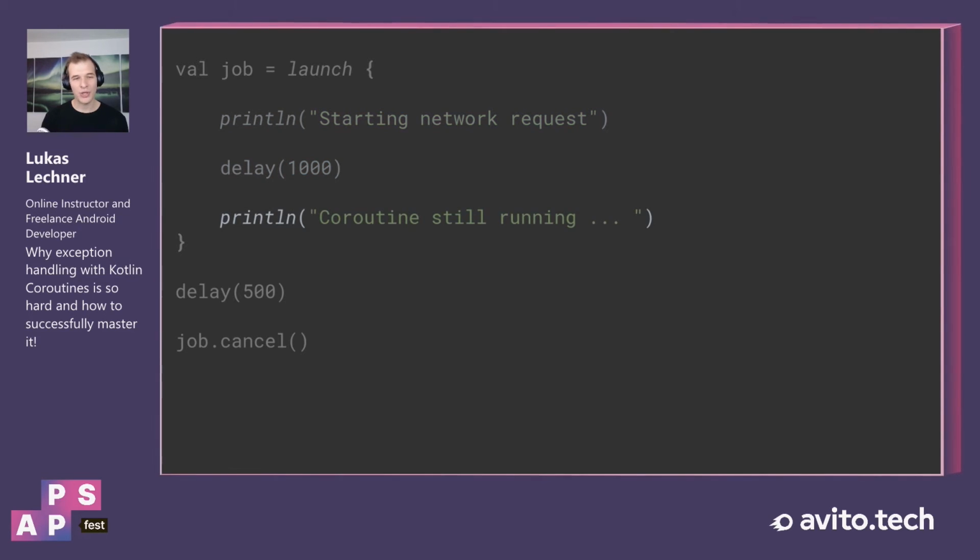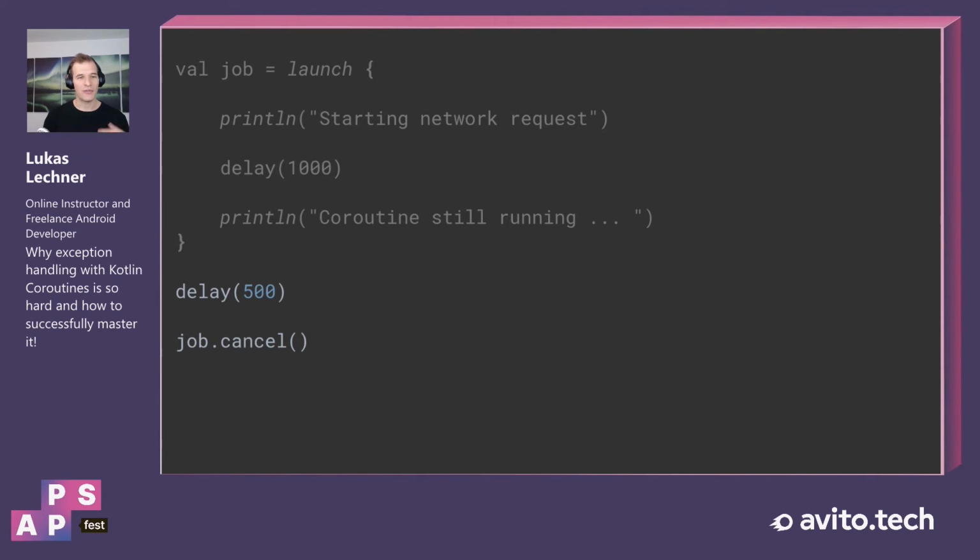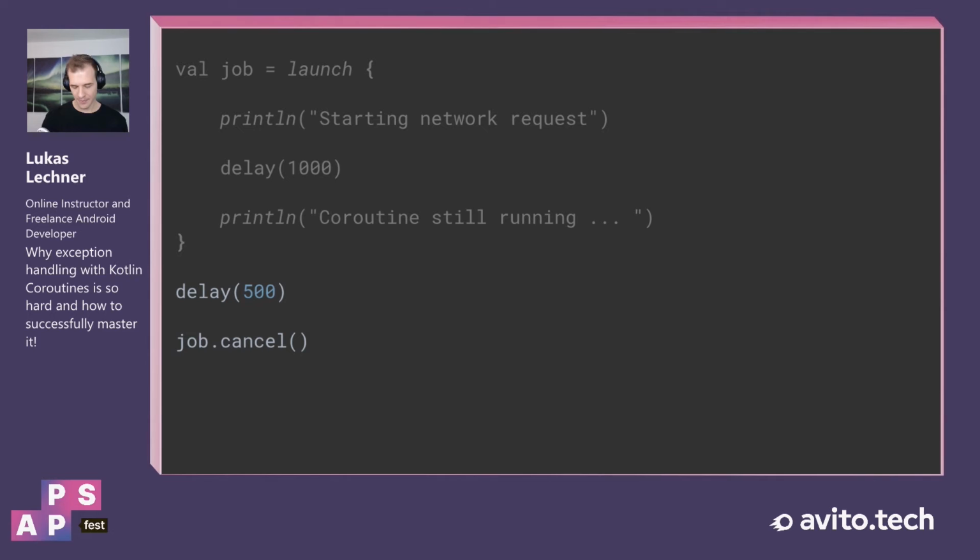And then we print out that the coroutine is still running. Below the coroutine, we delay for 500 milliseconds, and then we cancel the coroutine. So here we are basically just canceling the network request while it is still in flight.